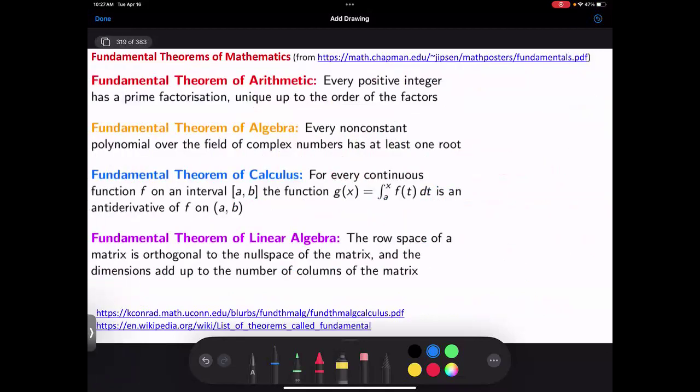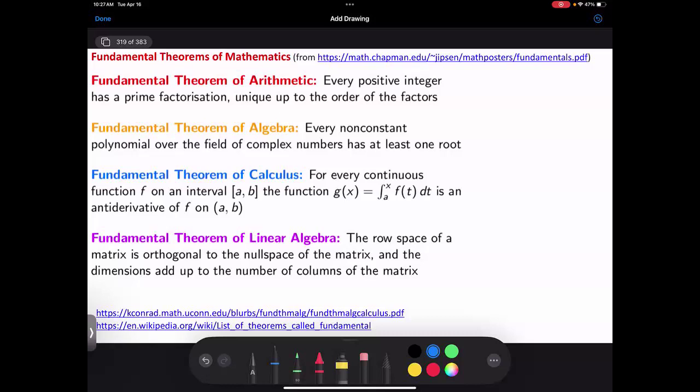So we don't use the word fundamental lightly in mathematics. Other subjects might inflate and make every theorem feel good or every result feel good. For us, you've got to work to be given the title fundamental. Sometimes we use a different word. If you've done probability, we'll talk about the central limit theorem. That would be the fundamental theorem of probability. So you can go to various places and find lists of theorems that call themselves fundamental. You might argue a little bit as to some of them putting on airs, but there's a couple of real basic ones that hopefully you've seen.